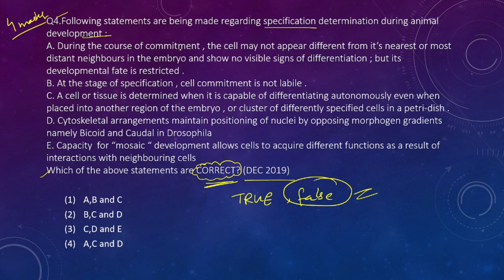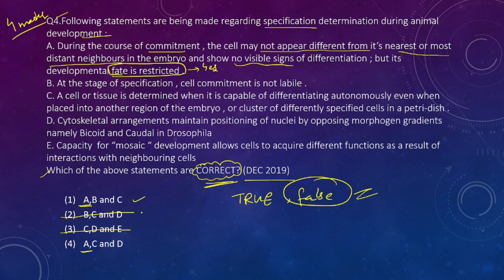During the course of commitment, the cell may not appear different from its nearest or most distant neighbors in the embryo and show no visible signs of differentiation, but its developmental fate is restricted. So the developmental fate is restricted. Yes. So we get that A is correct, and A is in 2 options, so we can eliminate those 2 options very easily.